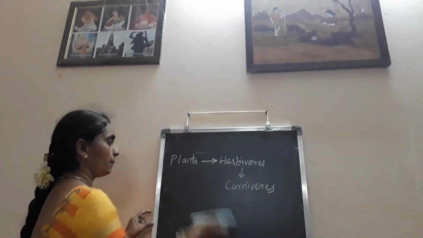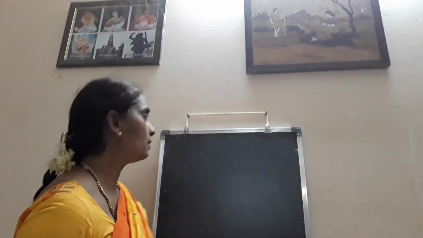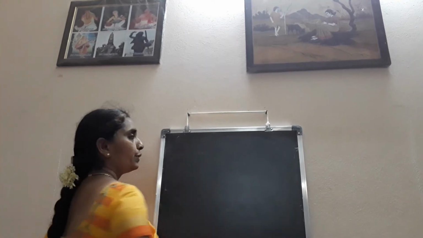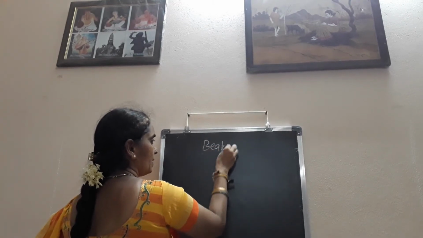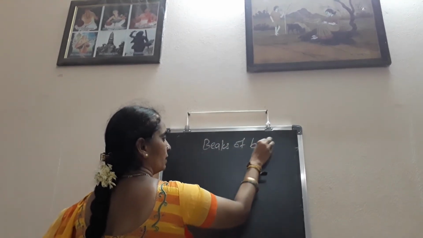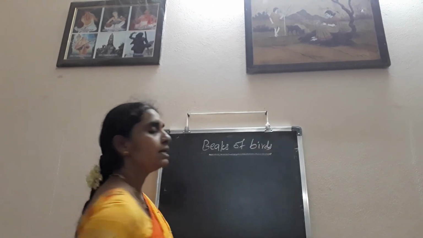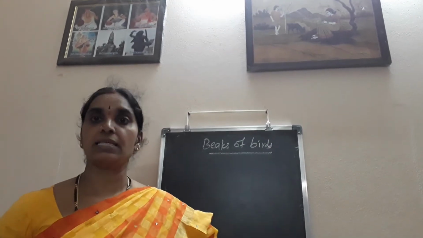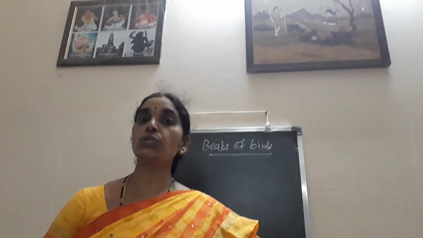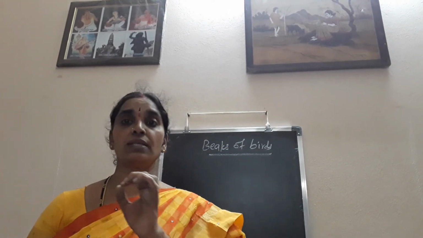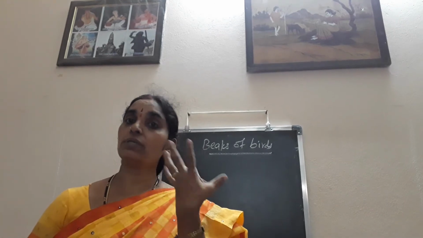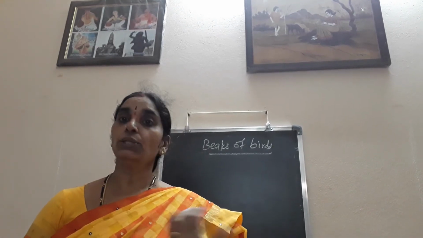So next, coming to the beaks of birds. Some animals use beaks, animals or birds. I'll talk about the beaks of birds now. Later we will see different animals. Different birds have different beaks. Why is it so? It is so to suit their food habits. Even though different birds have beaks, they use them in different ways to take their food.